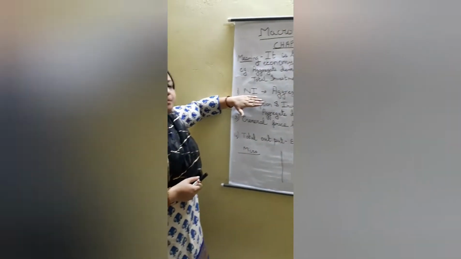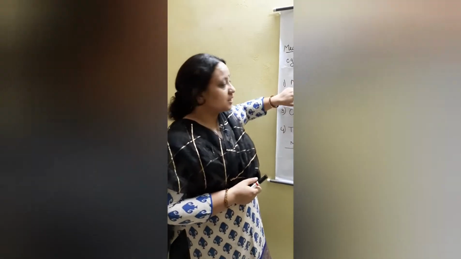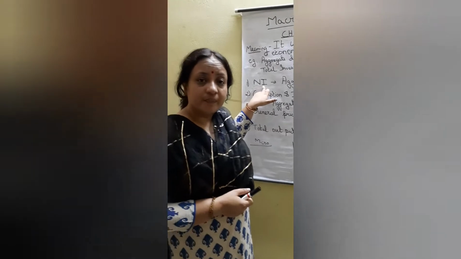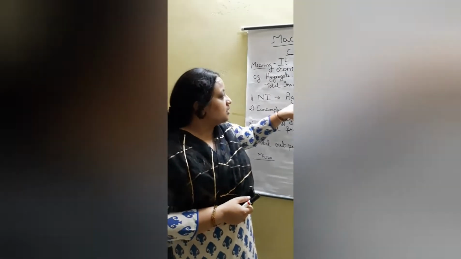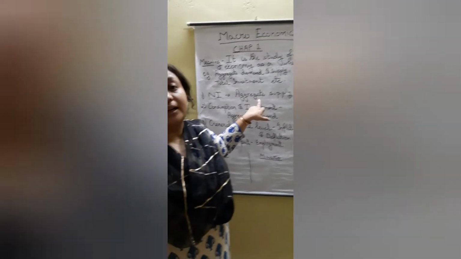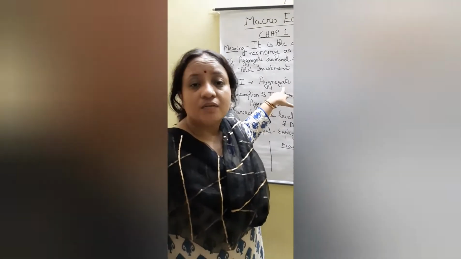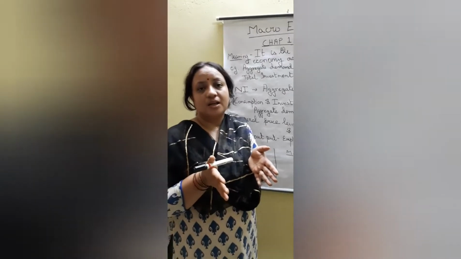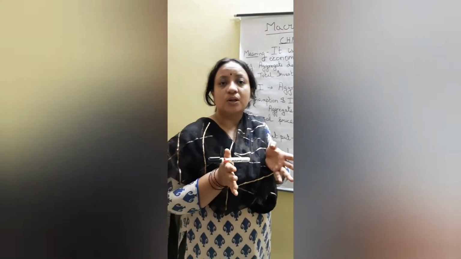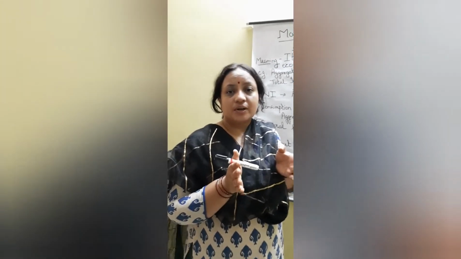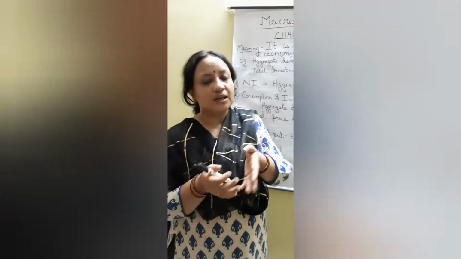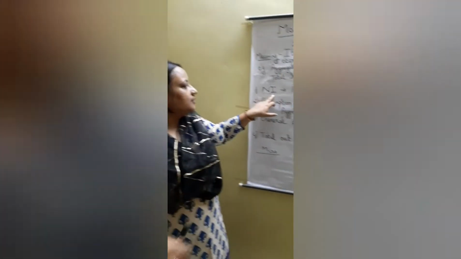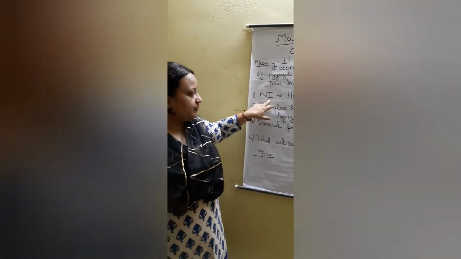First is the very important thing of macro which we discuss, national income. So how we will assess the national income? Through aggregate supply. Whatever will be the total supply in the market, that will decide the total income. Total production, total supply in the market, that will decide the income, right?